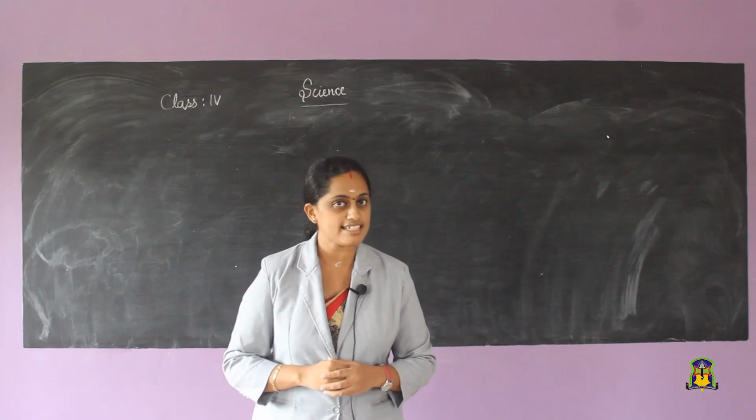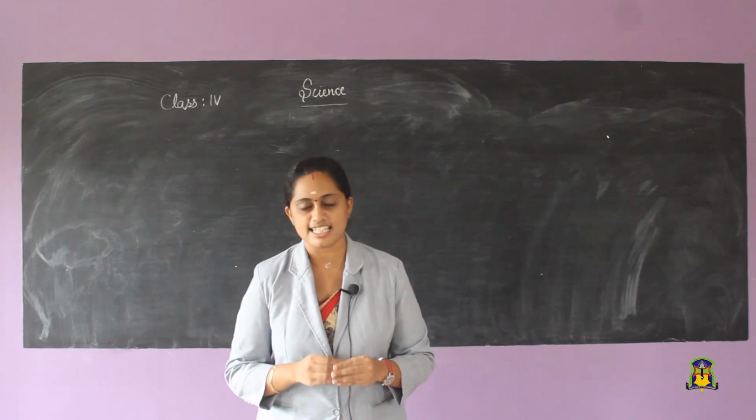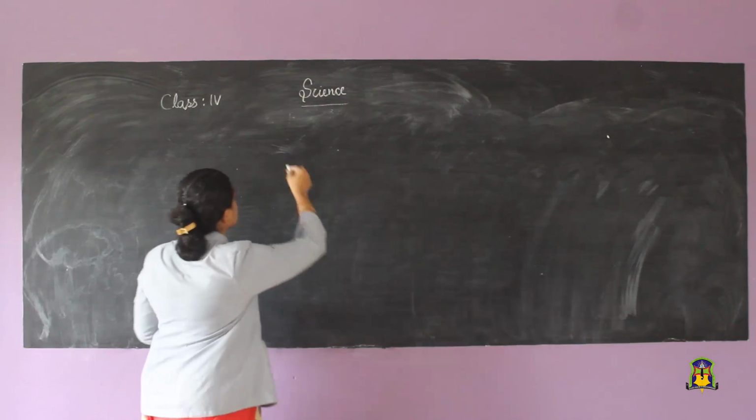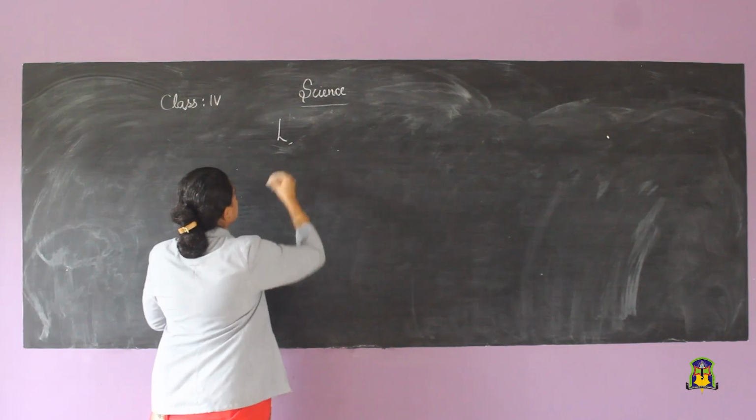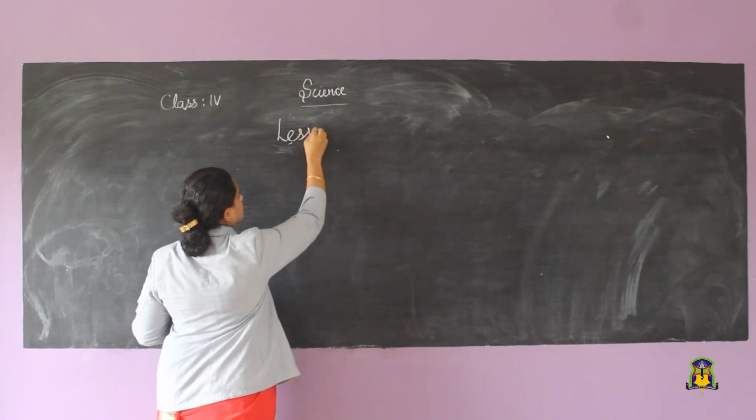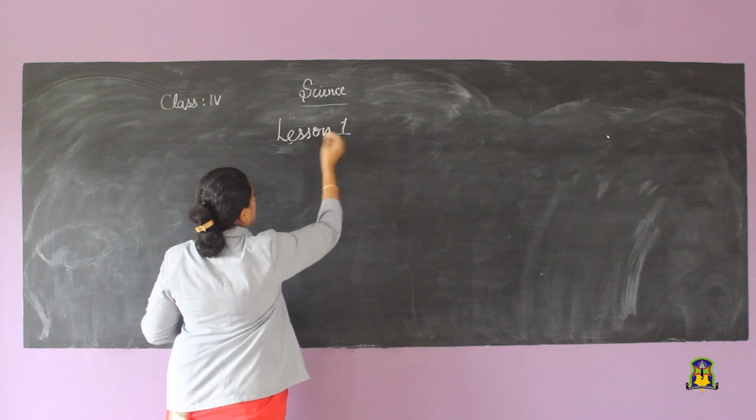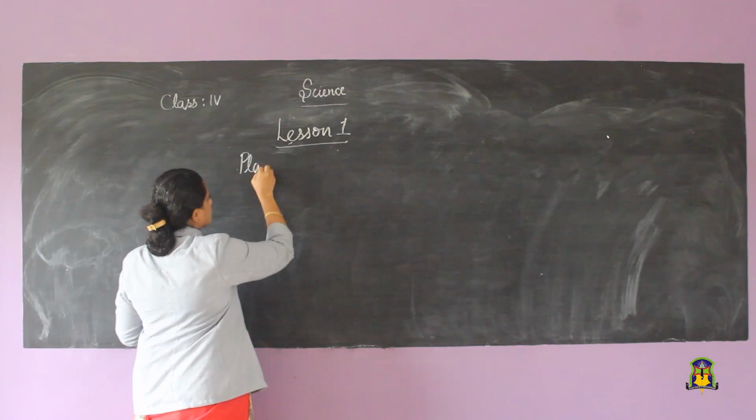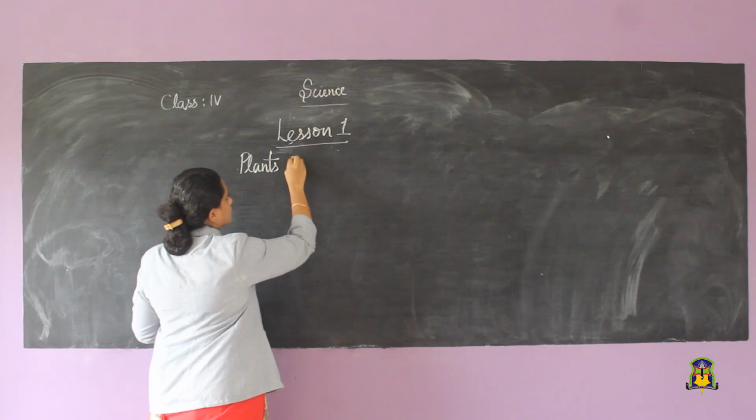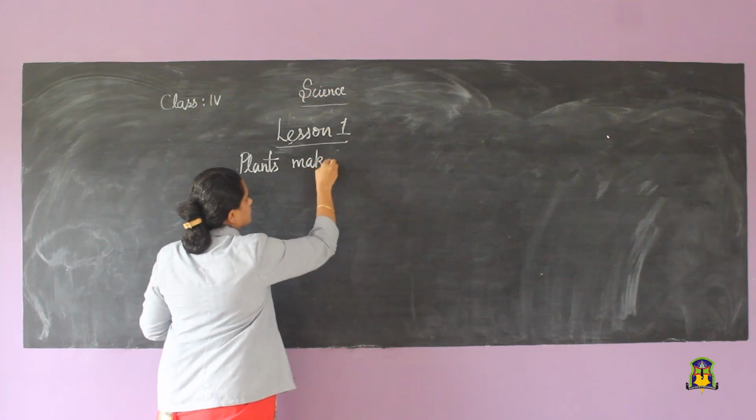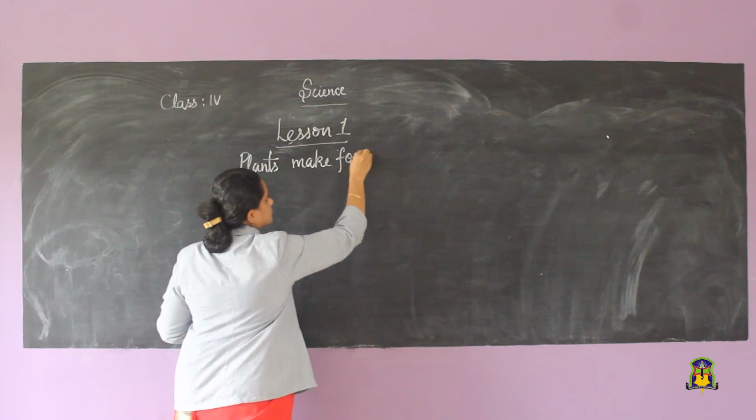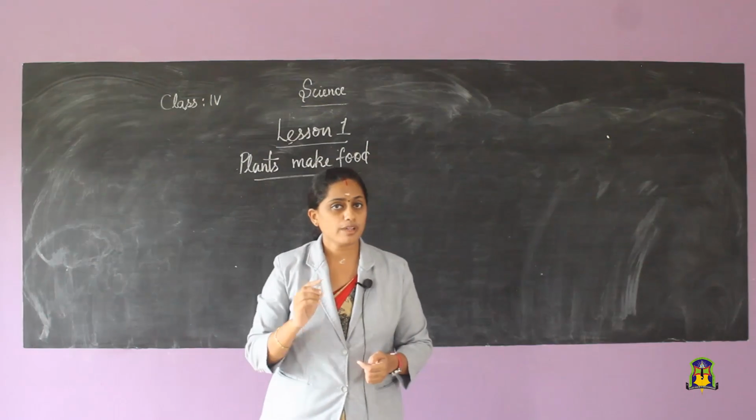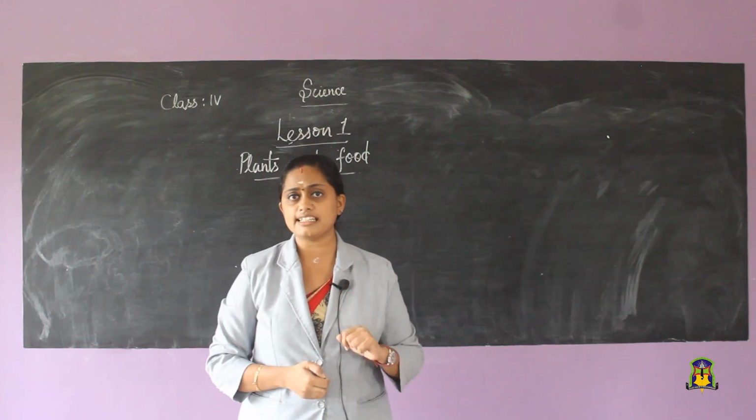Let us move on to our first lesson. Yes, our first lesson is plants make food. Lesson 1. Plants make food. So we told that leaves are green in color.